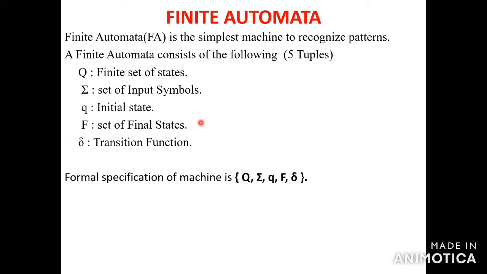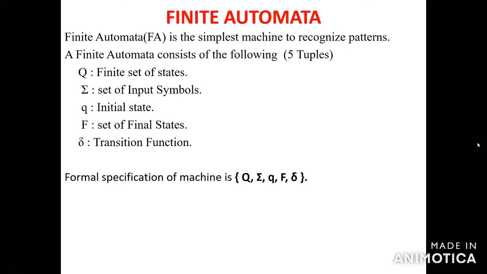It's a final set of states. So in finite automata we have 5 tuples: set of states, input symbol, initial state, final state, and transition function. In finite automata we have 2 types of automata. One is NFA, another one is DFA.